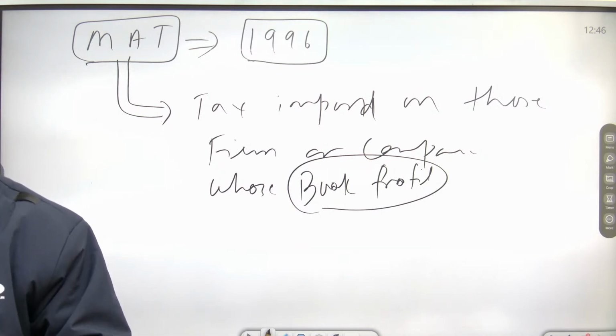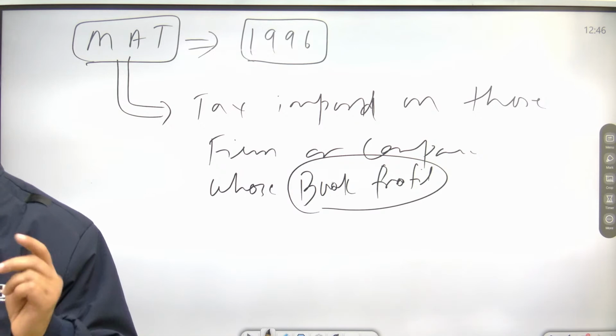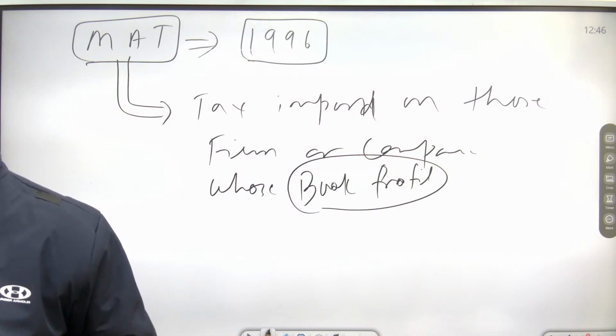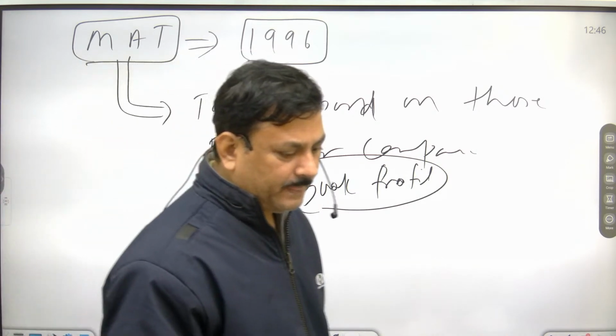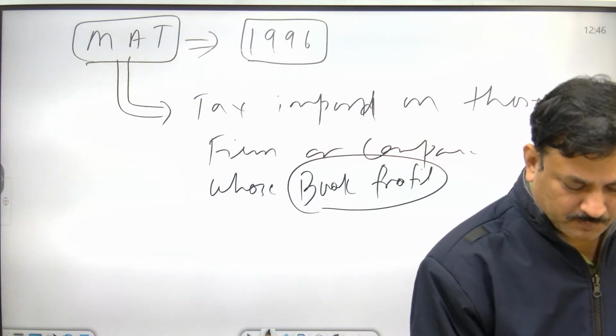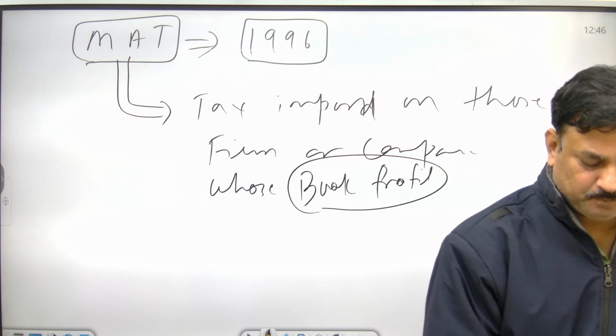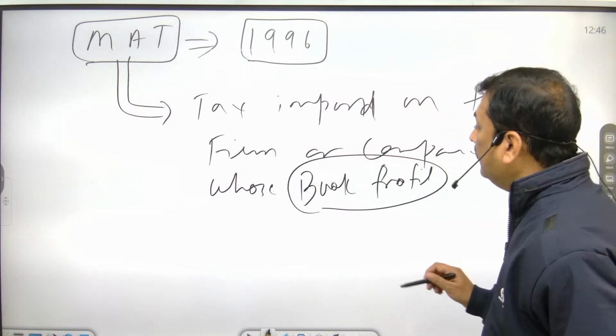And on that profit, the tax is called minimum alternate tax. Now look here, the company has to pay